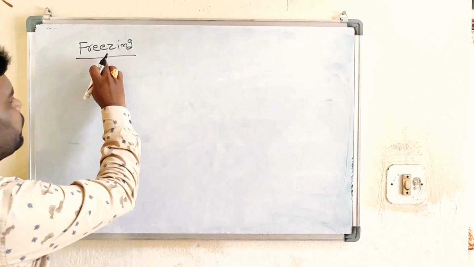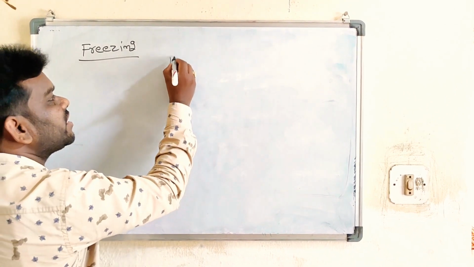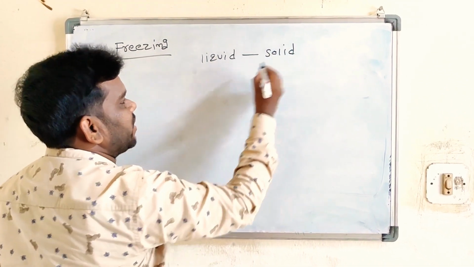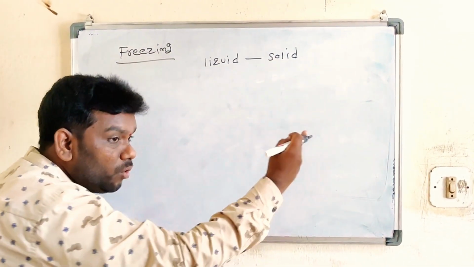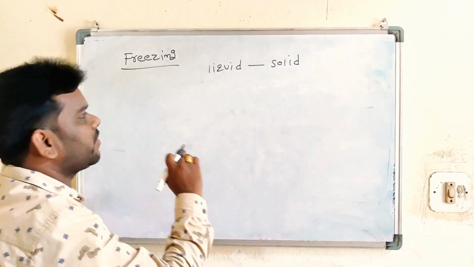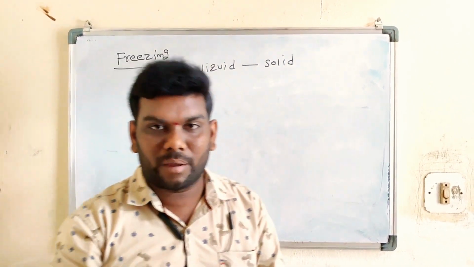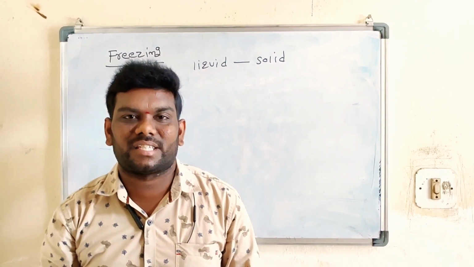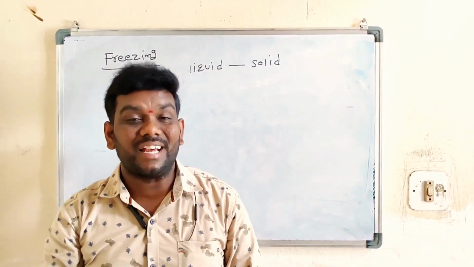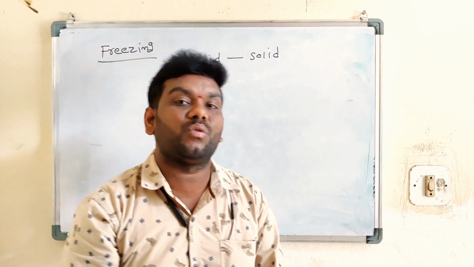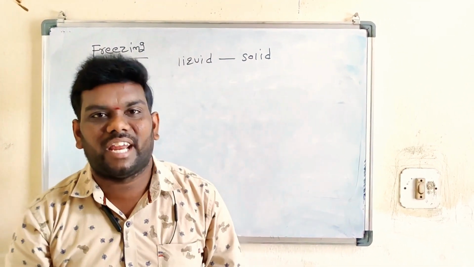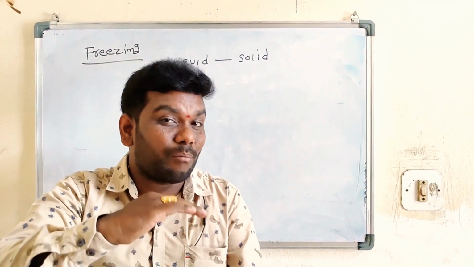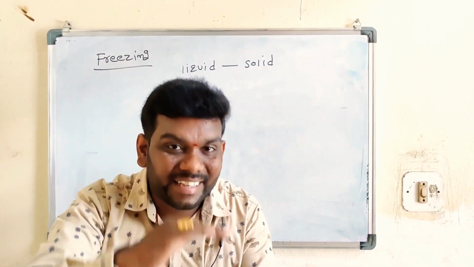Here freezing means the liquid state is converted into the solid state. The freezing point of water is also 0 degrees Celsius. Below 0 degrees Celsius the liquid state is converted into the solid state, and here the internal molecular energy decreases.